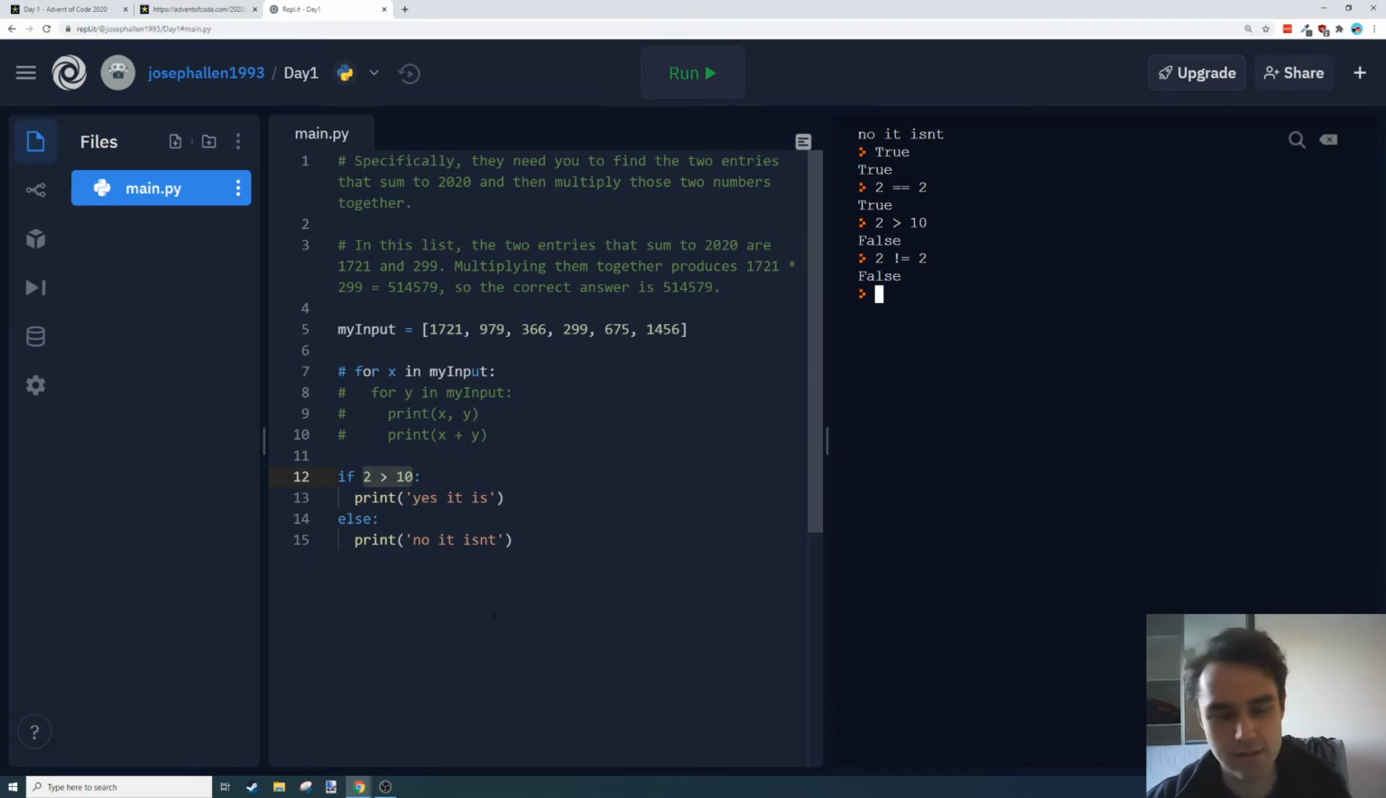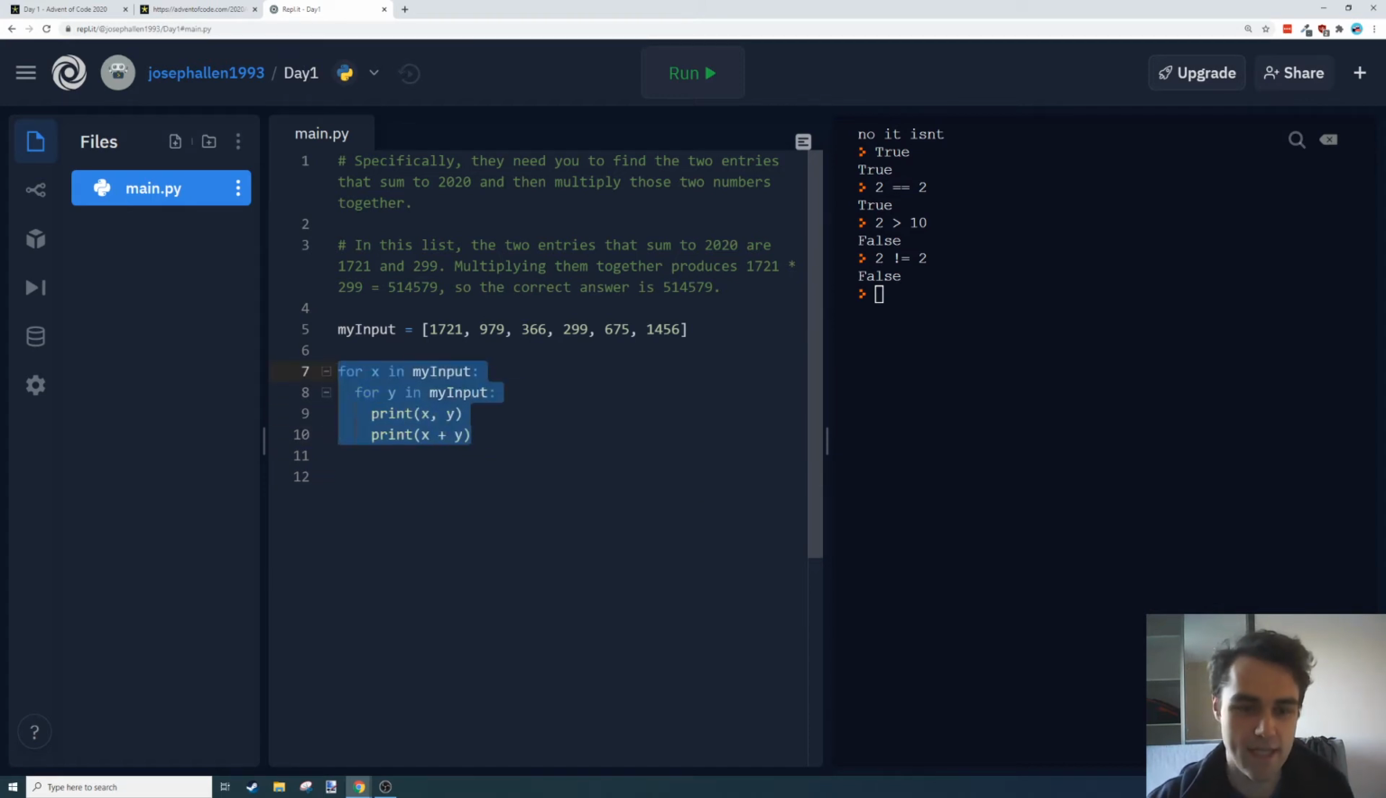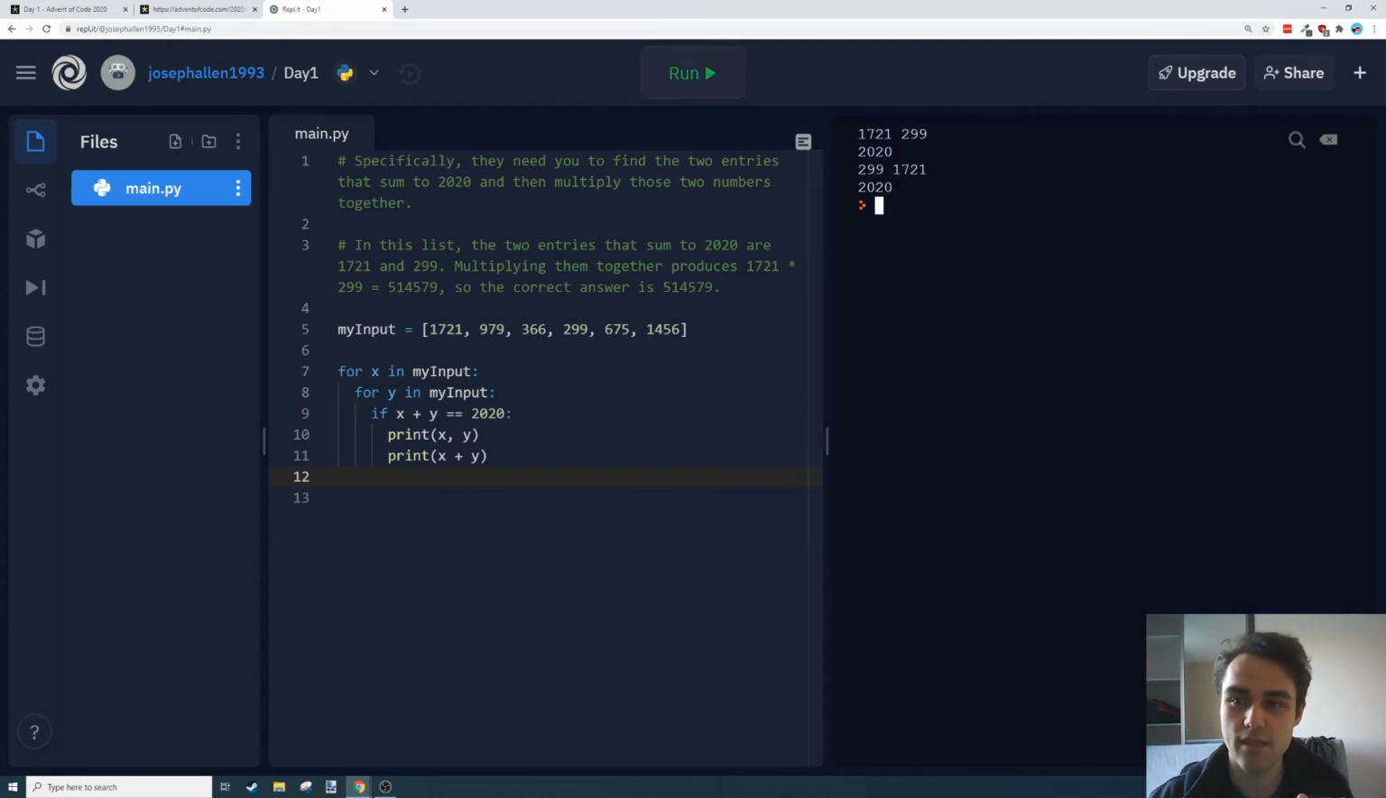I don't want to get too far away from what I'm trying to solve, but I also don't want to just throw out an if statement and not explain it. So what I can do here is say if x plus y is equal, and we have to use double equals because the single equals is for assignment, to 2020, then we want to print x and y, and show that they sum to 2020.